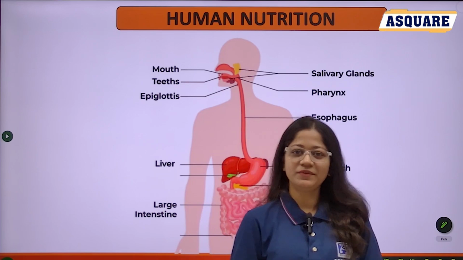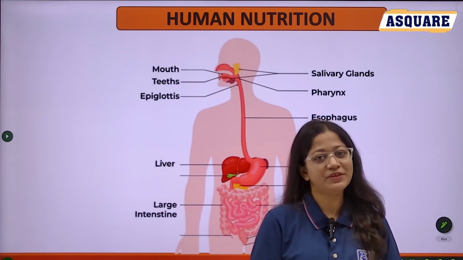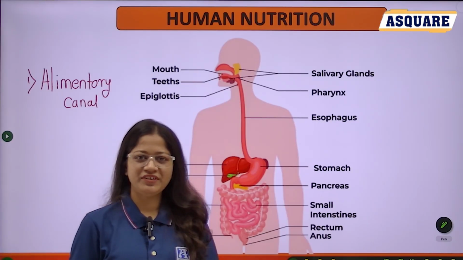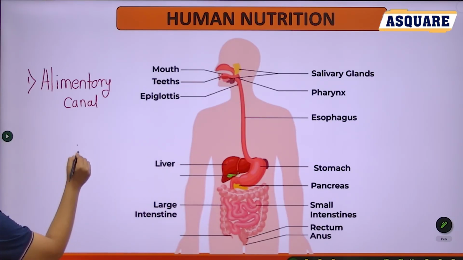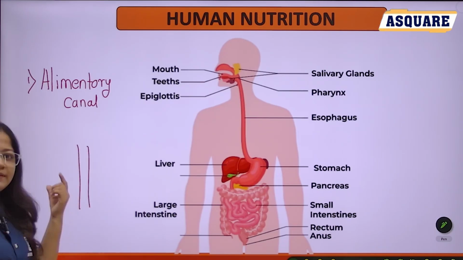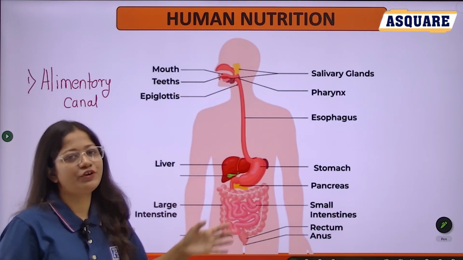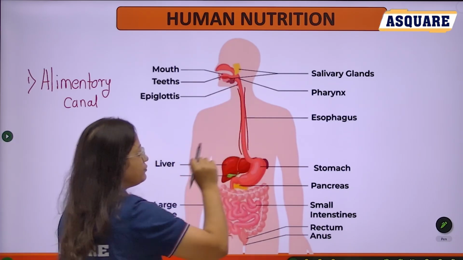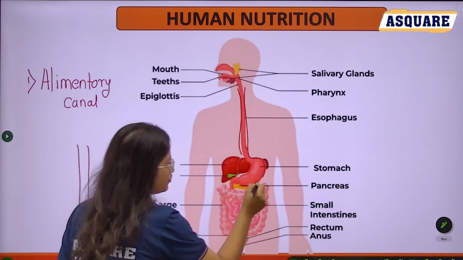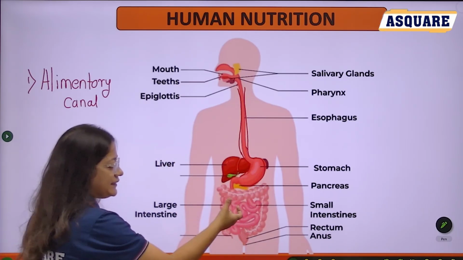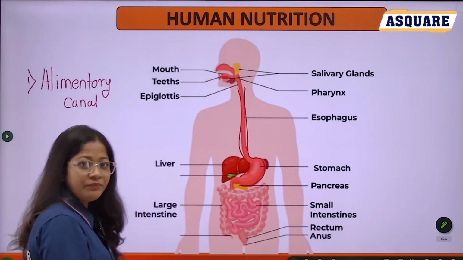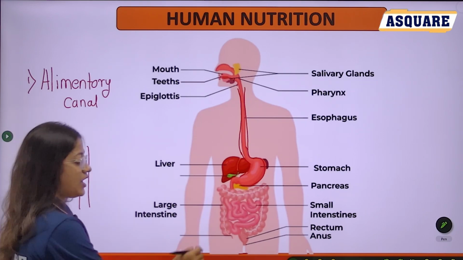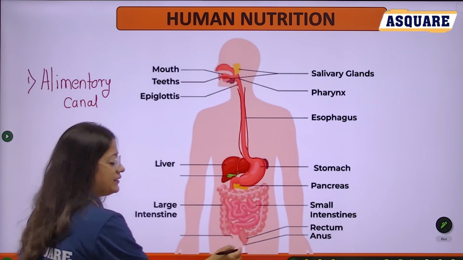The human digestive system consists of two components: first the alimentary canal and second the digestive glands. What is meant by alimentary canal? The alimentary canal is simply a tubular structure, and this tubular structure is modified into different organs. See, this is the alimentary canal. After that it is modified into a muscular J-shaped structure, your stomach. Then it is highly coiled to form the small intestine. Then its width is larger, and we call it the large intestine. After that, the end of the alimentary canal is the anus.